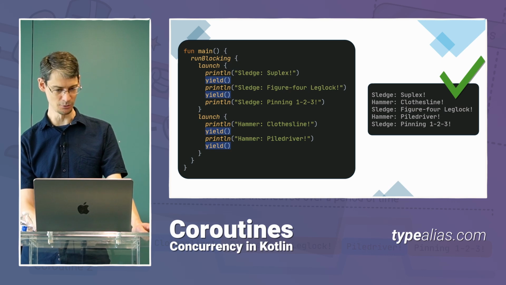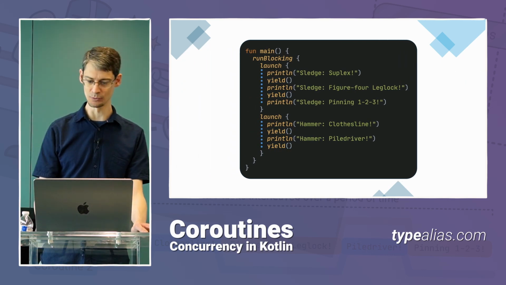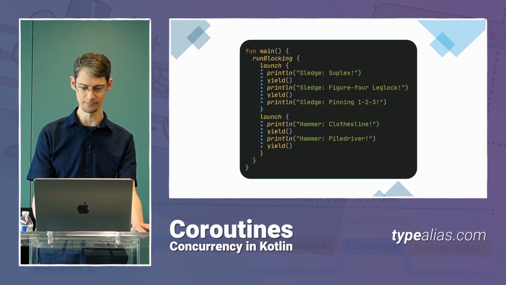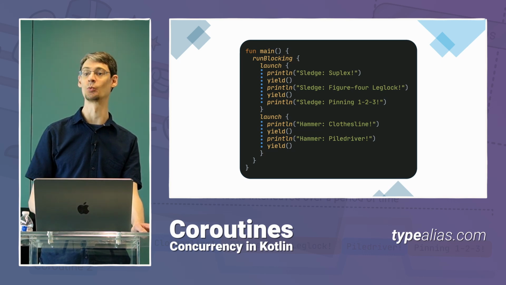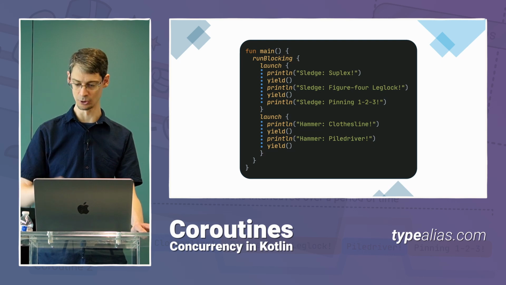Awesome. OK, let's review the different pieces real quickly. First, each wrestler's code is in its own coroutine. So we've got these two coroutines here. And then the call to yield is what taps out that coroutine so that another coroutine can step in.